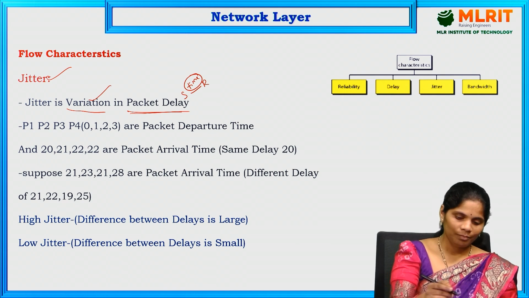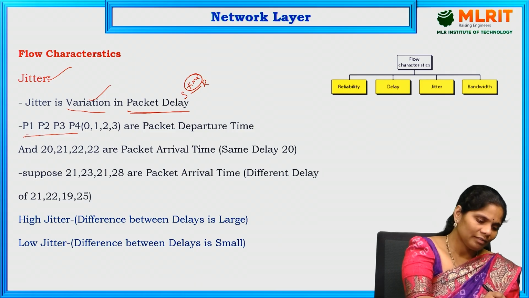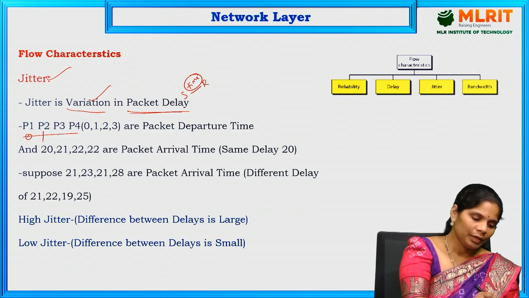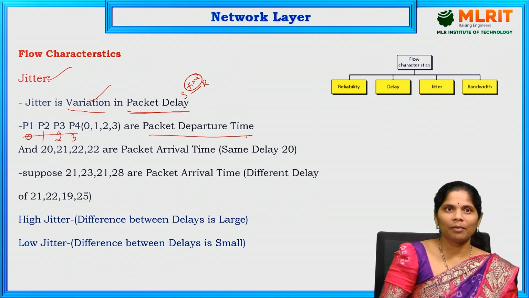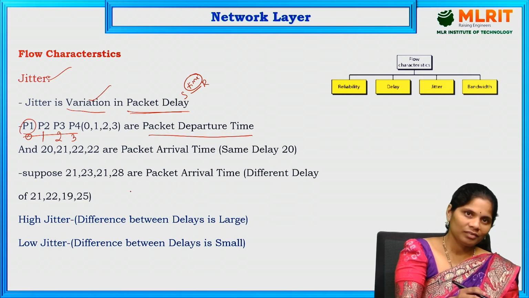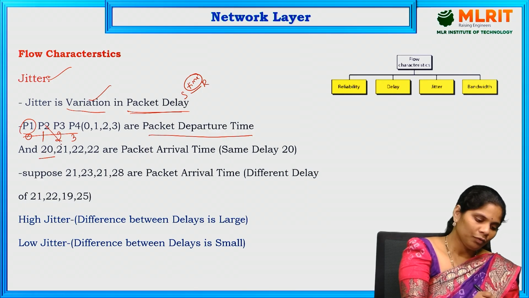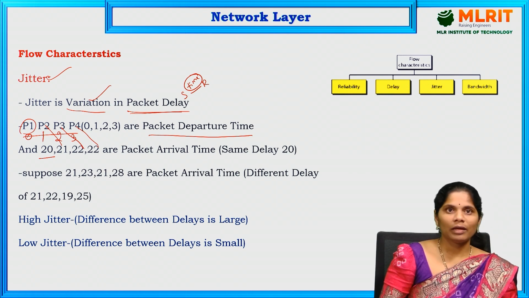Suppose I am sending 4 packets: P1, P2, P3, P4. P1 starts at 0, P2 at 1, P3 at 2, P4 at 3. These are the departure times of those packets. P1 arrives at the receiver at 20, P2 is received at 21, P3 at 22, and P4 at 23.